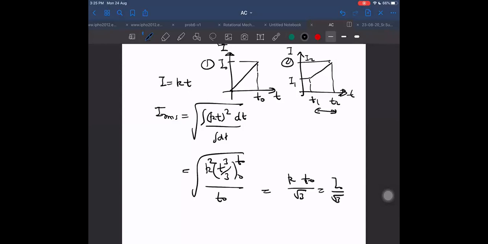What is the RMS coming out to be for this? I0 by root 3. Right or not? Because KT is equal to the current, and when time is T0, then the current becomes I0.